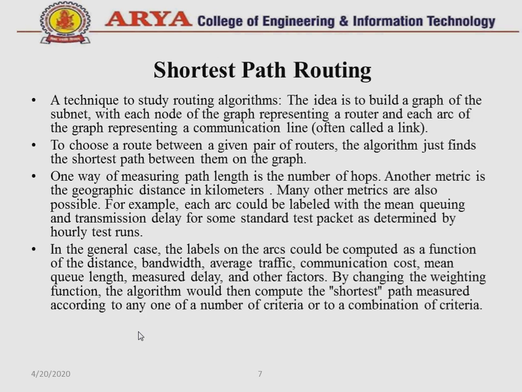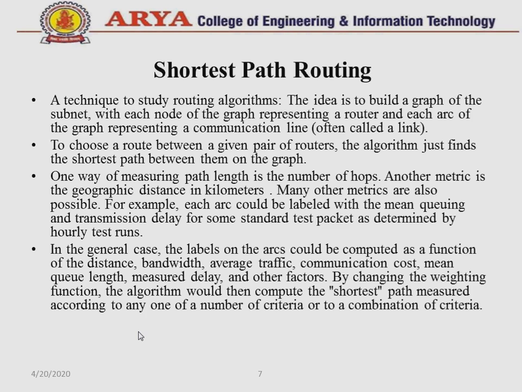First, shortest path routing, a technique to study routing algorithms. The idea is to build a graph of the subnet, with each node of the graph representing a router and each arc of the graph representing a communication line, often called a link. To choose a route between a given pair of routers, the algorithm just finds the shortest path between them on the graph. One way of measuring path length is the number of hops. Another metric is the geographic distance in kilometers. Many other metrics are also possible.